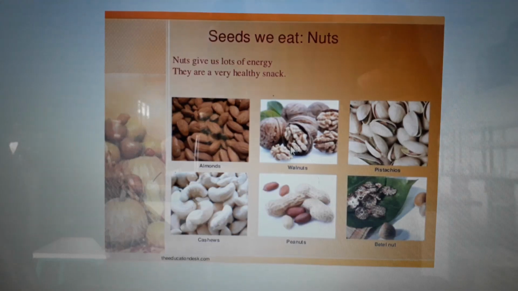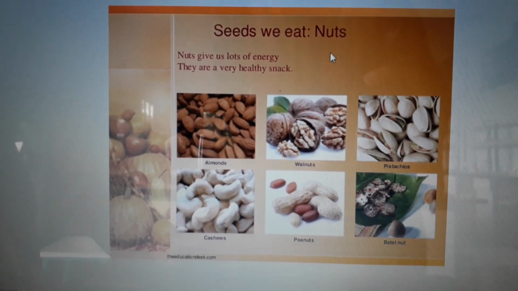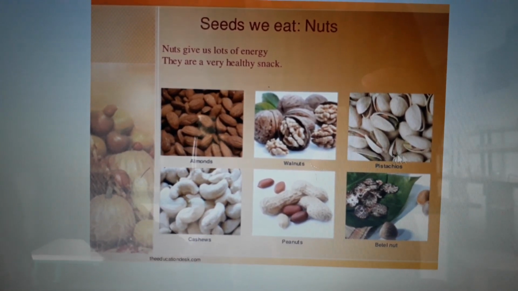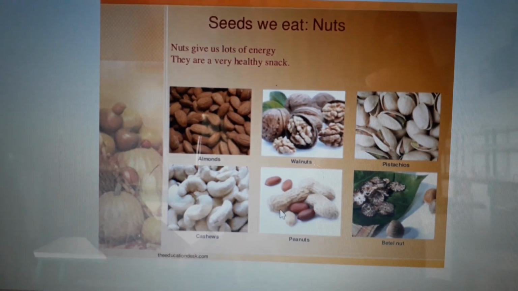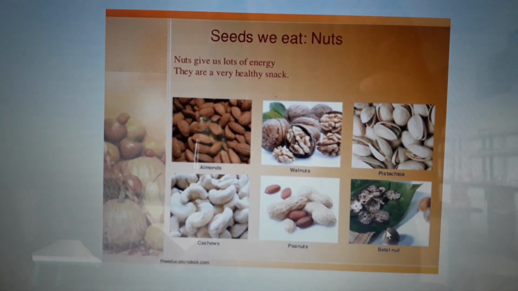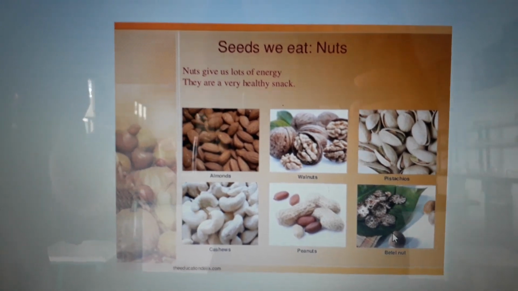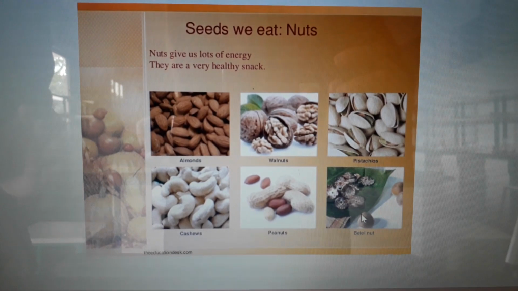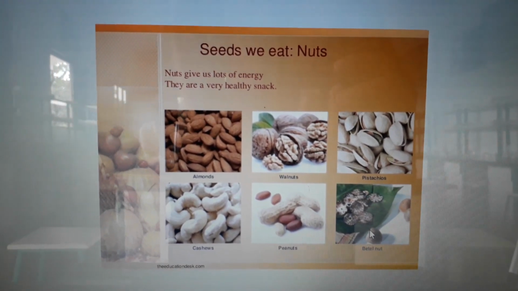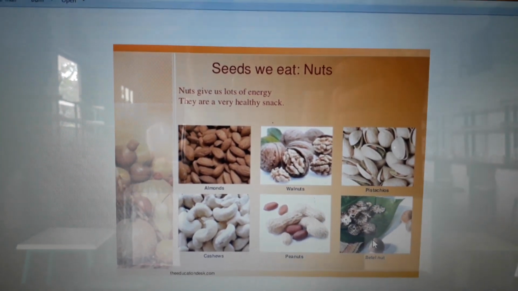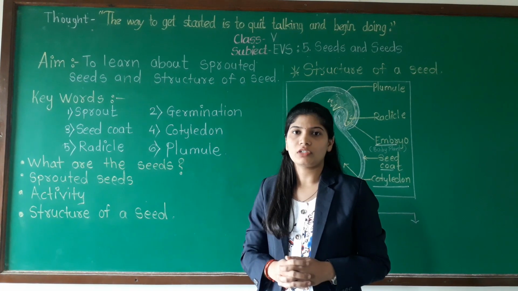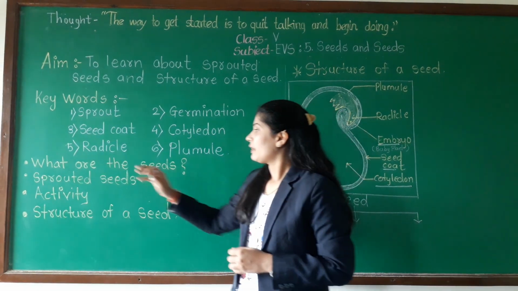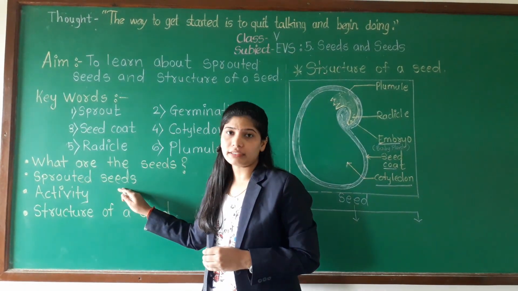Then see seeds that we eat as nuts. See almonds, walnuts, then pistas, cashews, peanuts and betel nut. Okay. So all these are the nuts. These are also the seeds. Understood? What are the seeds and which are the seeds? Okay. Now let's go towards sprouted seeds. Understood, students? What are the seeds? Understood? Yes. Now we will go towards sprouted seeds.